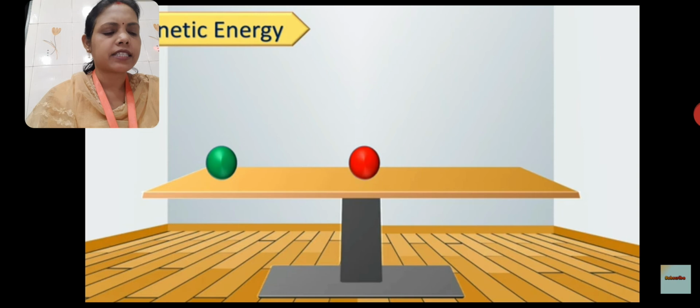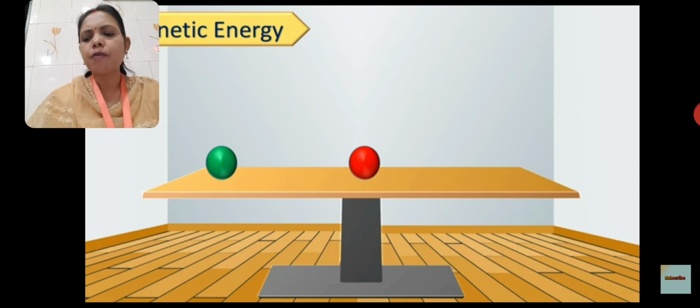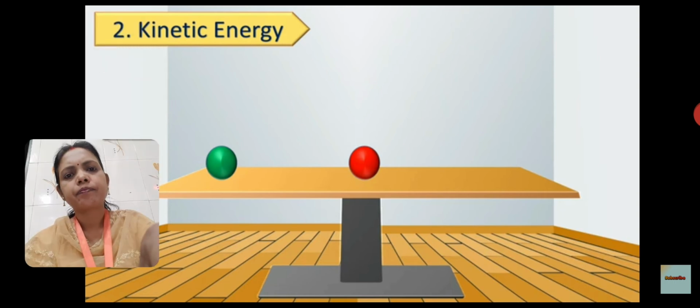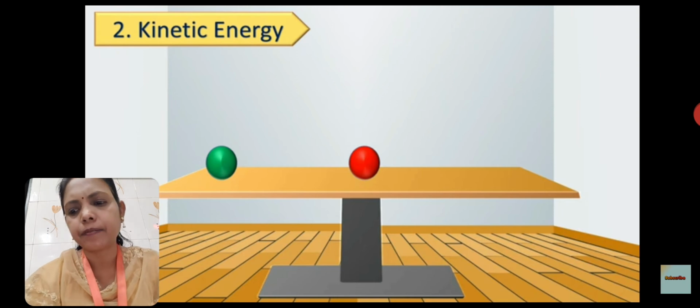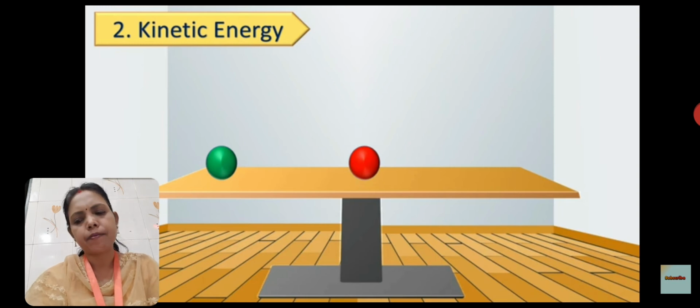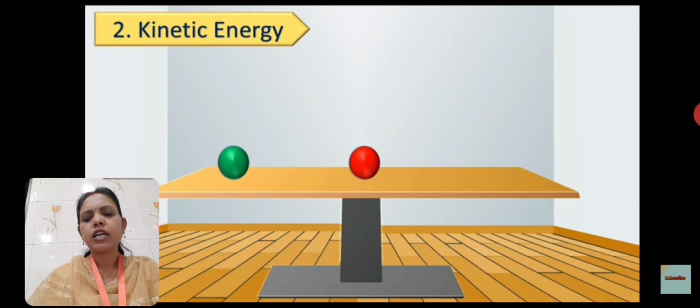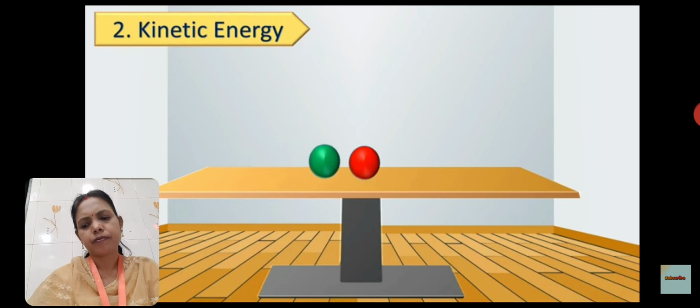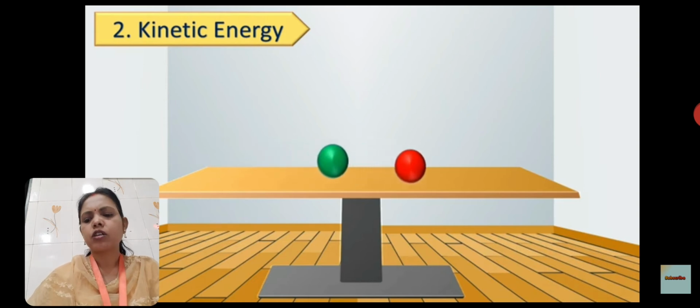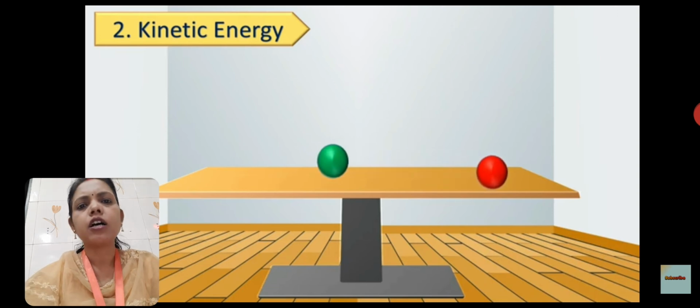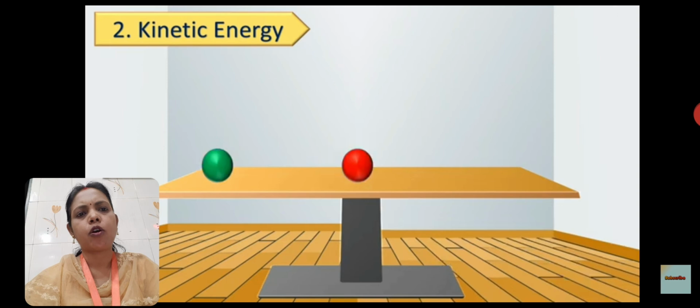For example, we have seen it here. Now with the help of another example, we are going to see kinetic energy. The second type of energy is kinetic energy. Suppose two balls are placed on the table. The red ball is kept in the center of the table and the green ball at one side of the table. What happens when we push the green ball so that it hits the red ball?